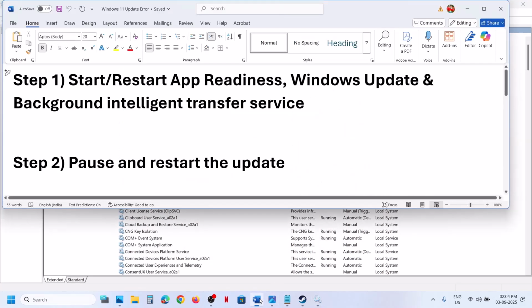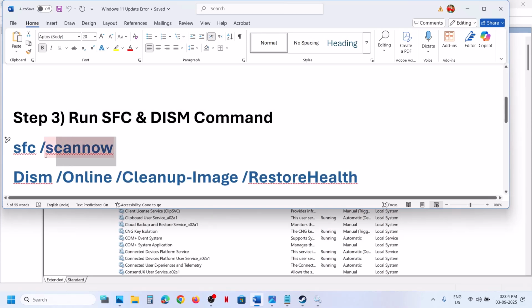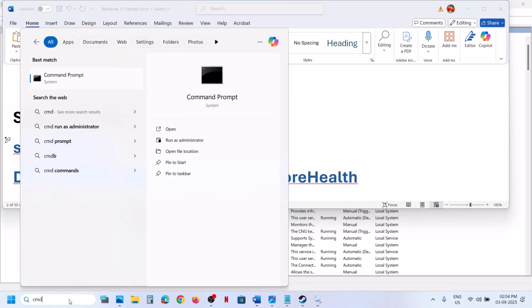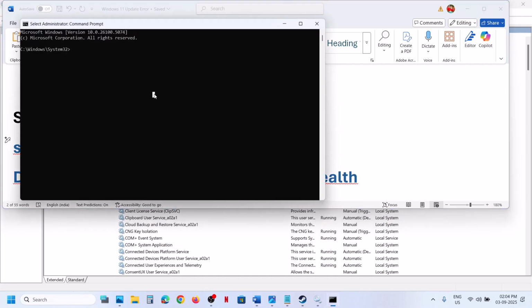Still not working. The next step is to run sfc and dism command. Now for this, copy this command. This command is provided in the video description. Type in cmd in Windows search box, make a right click on command prompt app and then make sure that you run this as an administrator. Click on yes to allow, paste the command over here, hit the enter key.